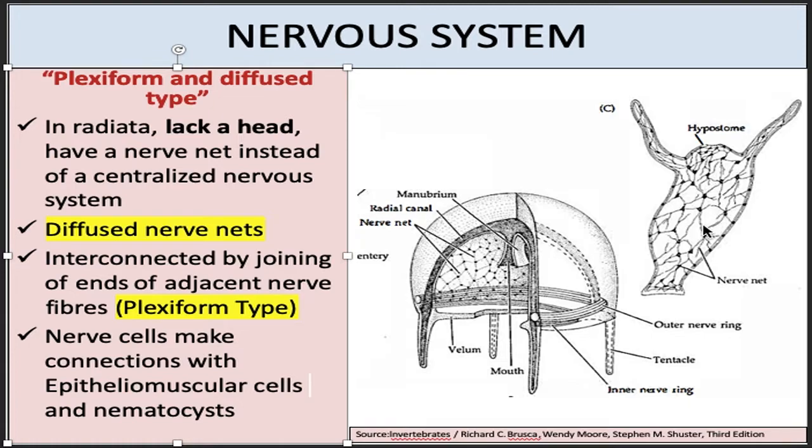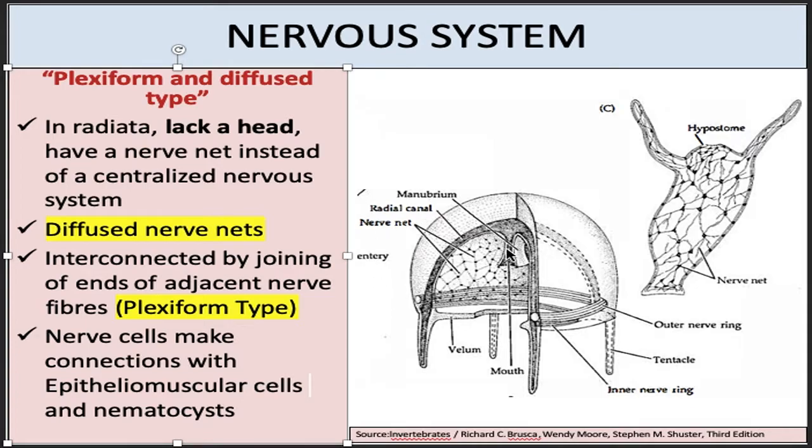These nerve cells are interconnected with each other, and the nerve cells of two different layers are also interconnected by joining of their ends, and that is why it is also known as plexiform type. The nerve cells are connected with muscle cells and they mediate the contraction, and they are also connected with nidoblast cells and they help in capturing the prey or in defending the colony when the need arises.